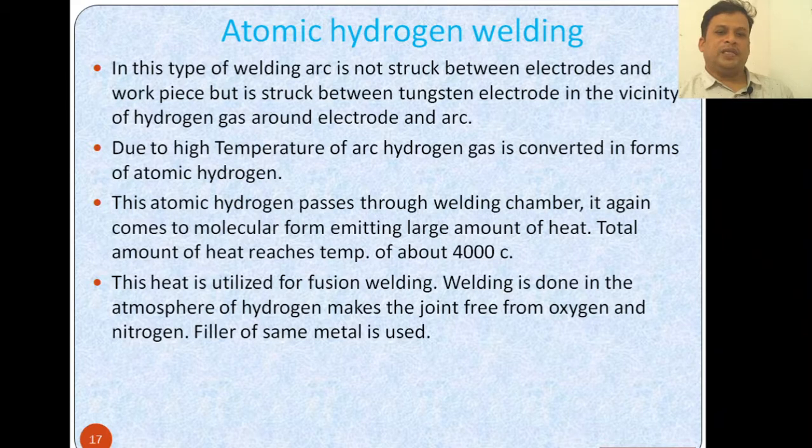Welding is done in an atmosphere of hydrogen, which makes the joint free from oxygen and nitrogen. A filler of the same material is also used. So atomic hydrogen welding is unlike the other types of arc welding; electric arc welding is different and atomic hydrogen welding is different.